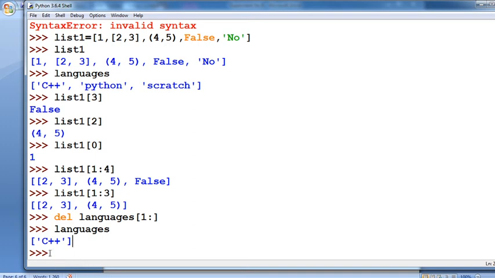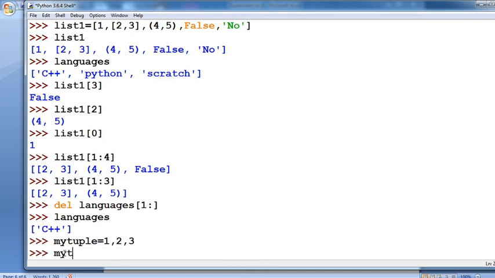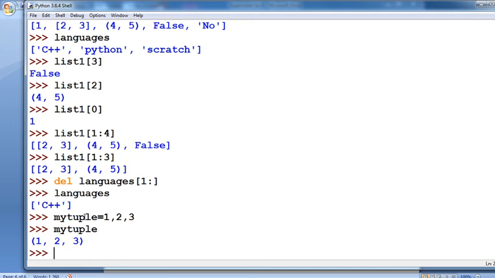Now we will jump to tuples. Suppose you have defined a tuple, my tuple. Now you want to define my tuple: my tuple equal to, in brackets, 1 comma 2 comma 3, and simply display my tuple. It automatically displays 1 comma 2 comma 3, whatever values you defined in my tuple, that particular tuple item.